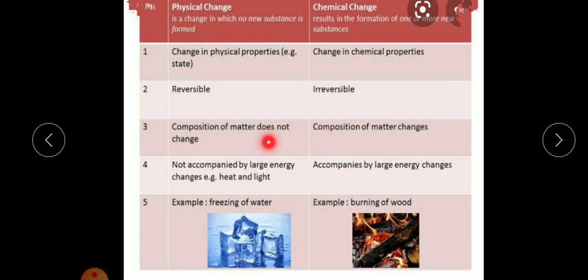Composition of matter does not change in a physical change, whereas composition of matter changes in a chemical change. A physical change is not accompanied by large energy changes, for example heat and light. So when a physical change takes place, there is no involvement of a large amount of energy. There will be a small amount of energy change involved, whereas a chemical change is accompanied by large energy changes. An example of physical change is freezing of water, whereas in chemical change it's burning of wood. So these are the basic differences between physical and chemical changes.